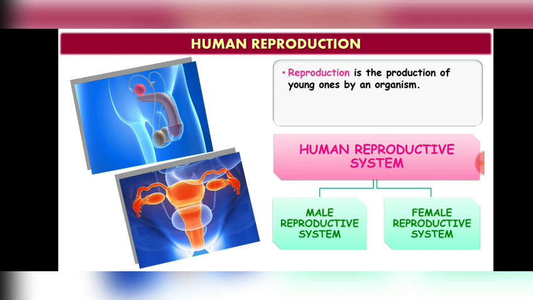Reproduction is the production of young ones by an organism. Humans are sexually reproducing and viviparous, that means they give birth to young ones, and young ones are produced sexually.